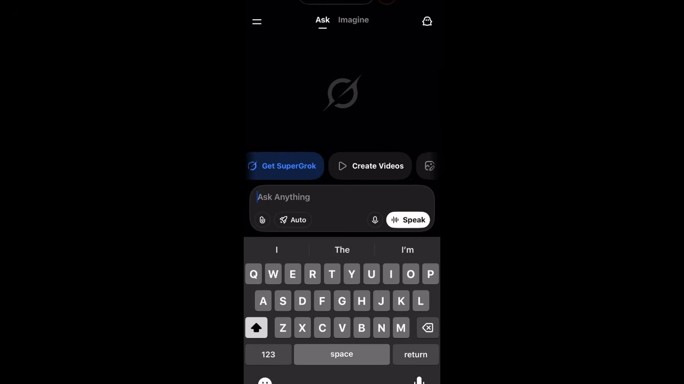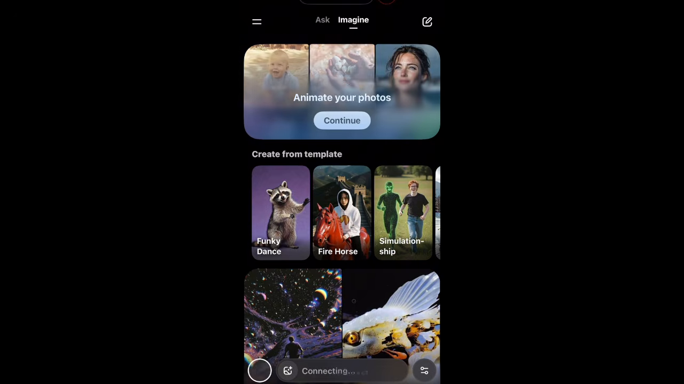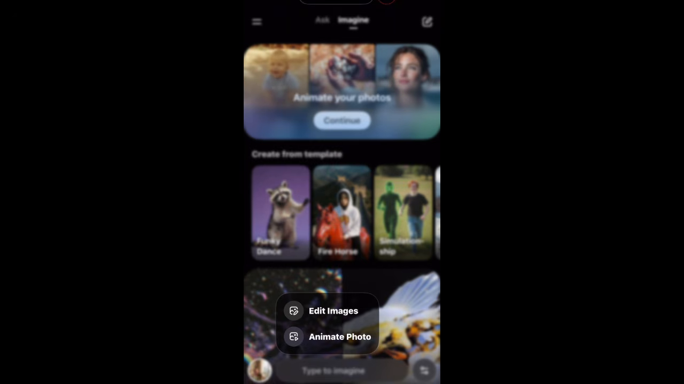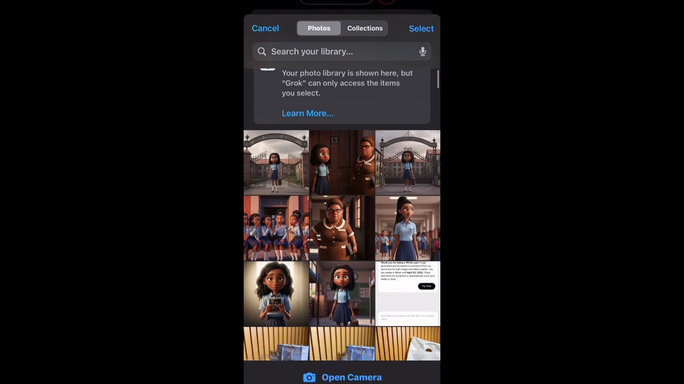So the next thing is go to Grok AI. This is how Grok looks like. Click on create image and click on animate photo. Then you are going to select the scene, the first scene, which is at the school gate. So wait for it to load, because Grok, that's just how it does.